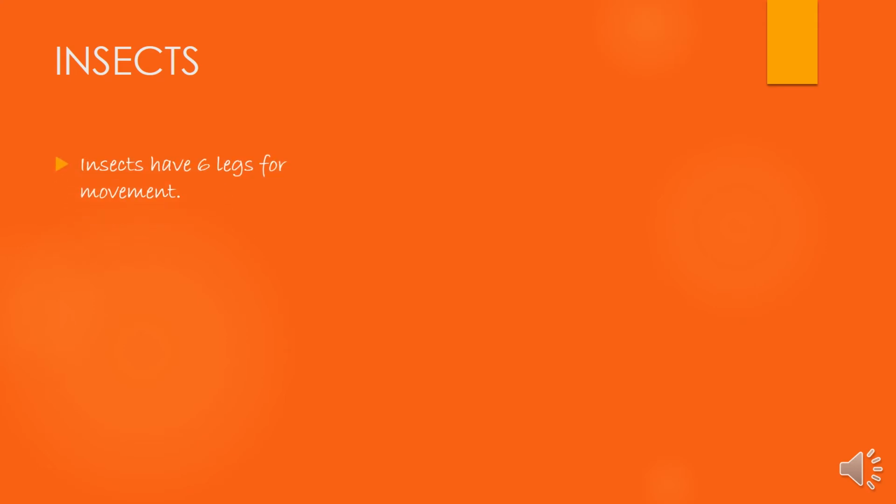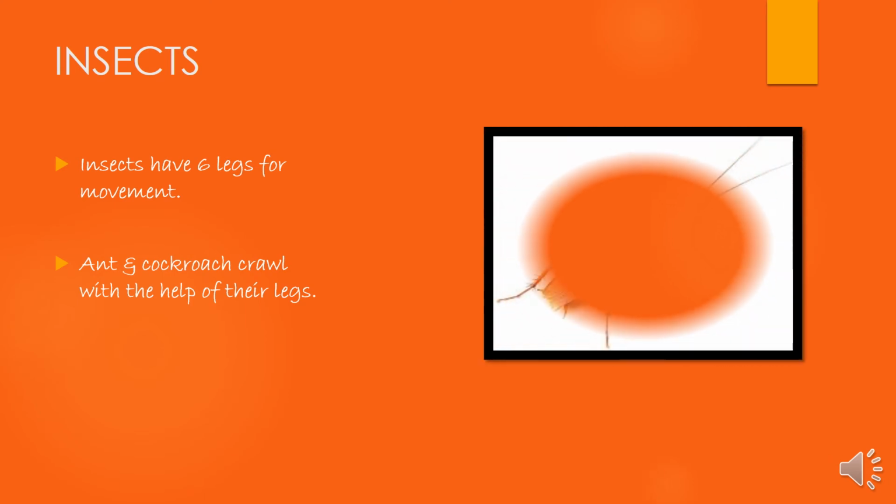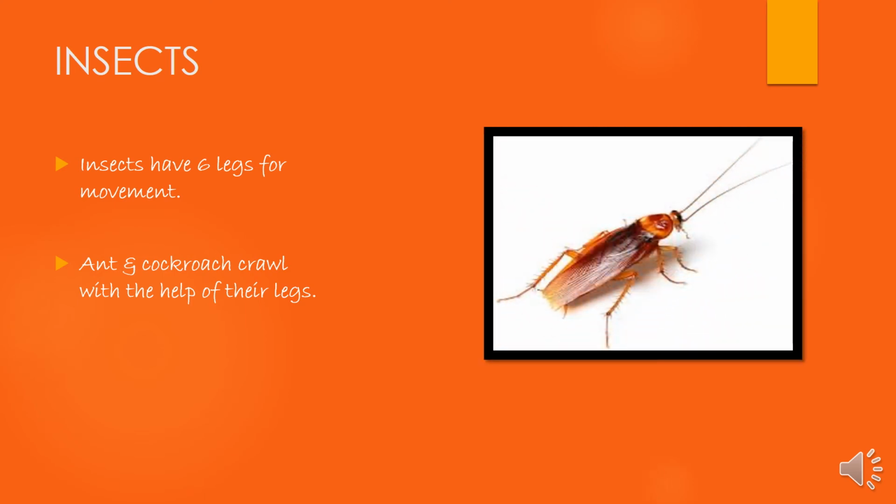Insects have 6 legs for movement. Ants and cockroaches crawl with the help of their legs. And you can see in the picture that they crawl with the help of their legs and they have 6 legs. Grasshoppers and locusts use their strong and long hind limbs for hopping.